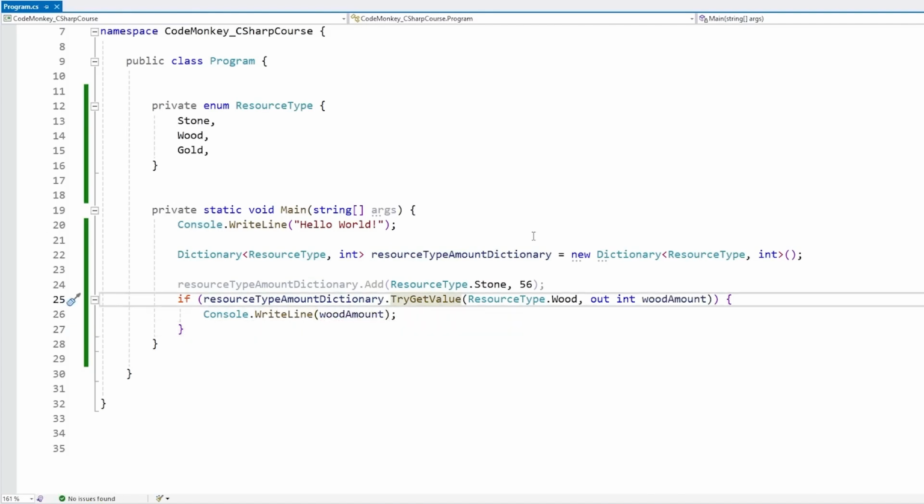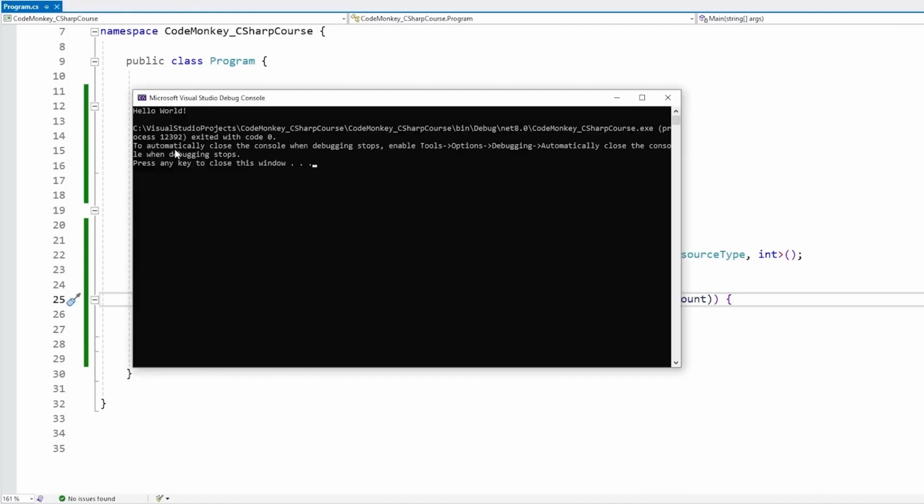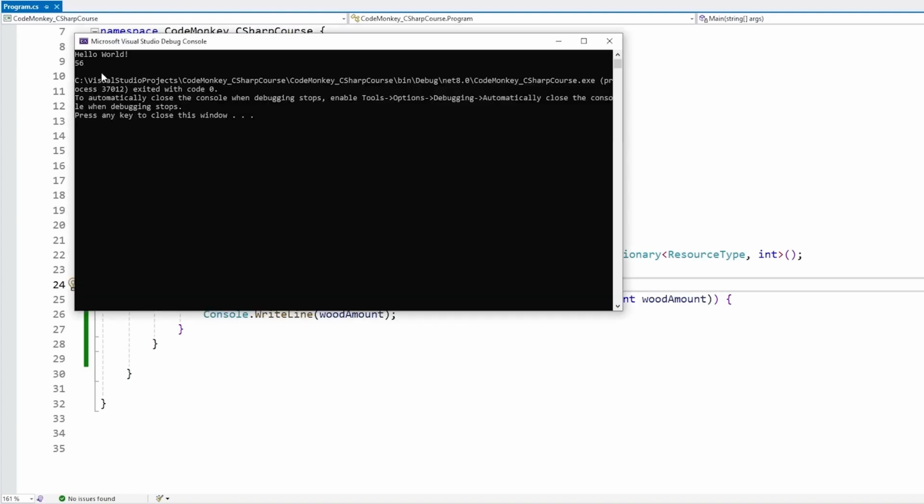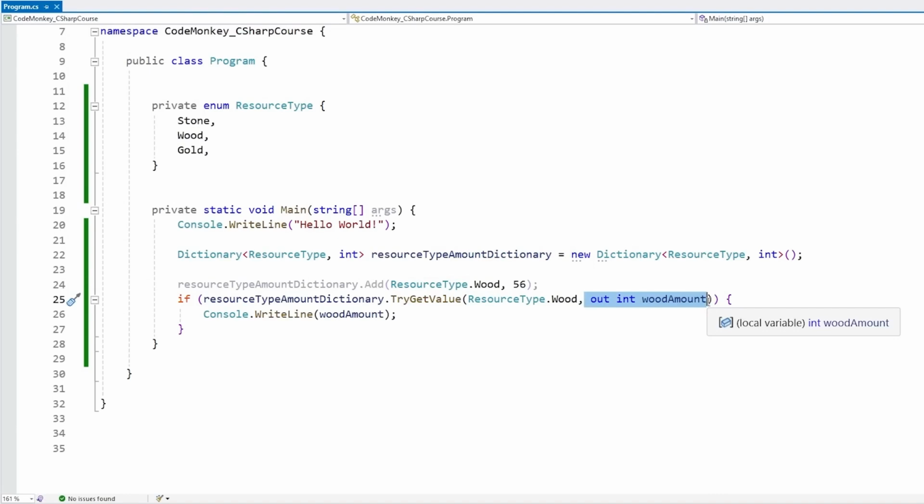Except we didn't add it, so this should not run. And there it is, that doesn't run. But if over here, instead of assigning stone, we assign it to wood, and there it is, now it does run. Again, if you're not familiar with this output syntax, don't worry about it. I'm going to cover it in more detail in a later lecture. If you do use it, just know that it has this syntax.